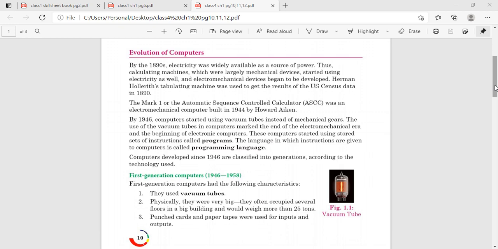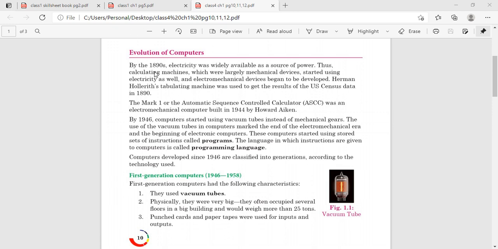So this week in the live class we had started the portion Evolution of Computers. We had learned some early computing devices. That means in earlier days, when our modern computer had not developed, how we could calculate and compute. We learned that using different early computing devices like abacus, Pascal's machine, the difference engine and the analytical engine, we had to calculate. These machines are not electronic machines. These all are manual machines.